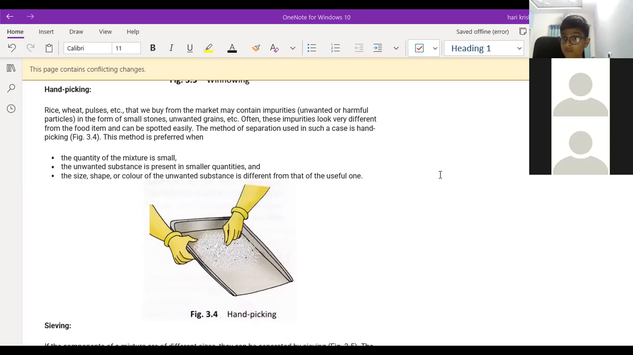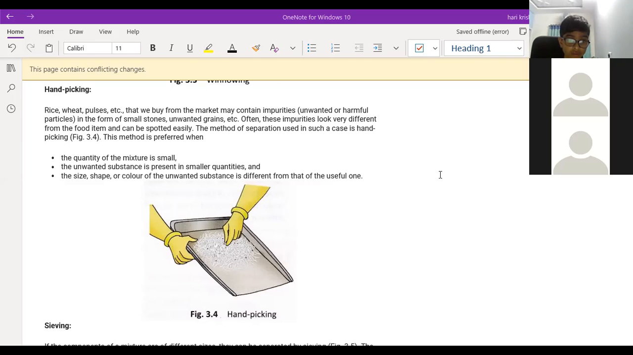So the size of the impurities as well as the color of the impurities plays an important role in the hand picking process. It should be big enough to catch with the hands, as well as different in color from the pure substance. Then only you can separate the small amount of impurities using the hand picking method. The method of separation is simple. We use the hand to separate the unwanted substance from the given mixture. That is called hand picking. Clear now?